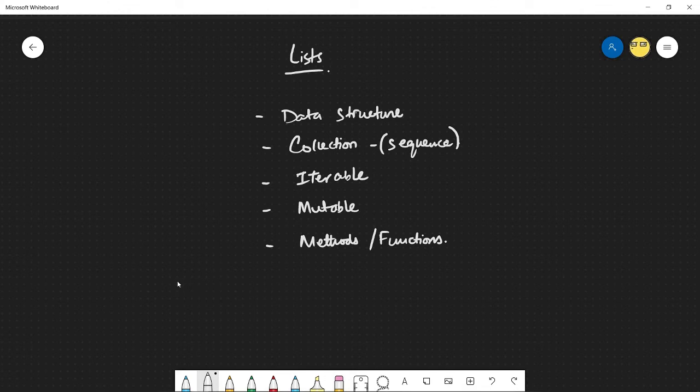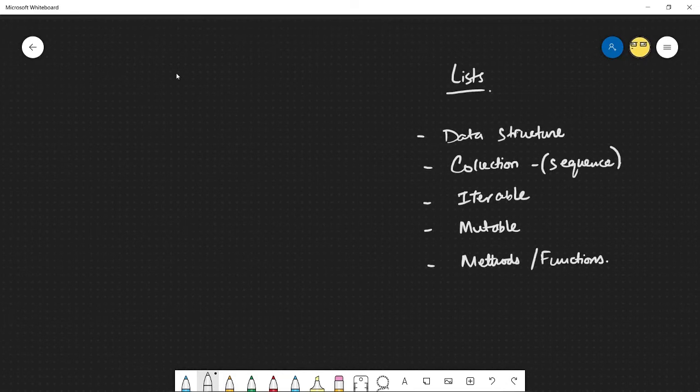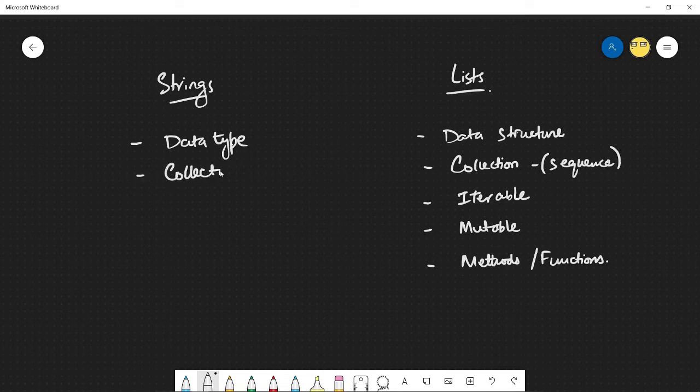So what I'm going to do is contrast what we currently know about strings, and maybe that'll help you see that most of these things are things we already know so far. So starting off, strings were a data type, not a data structure. Strings were also a collection and a sequence collection in that case. So here order matters too. We know that strings are iterable, so I can iterate over them. I can use them for indexing, slicing, everything like that.